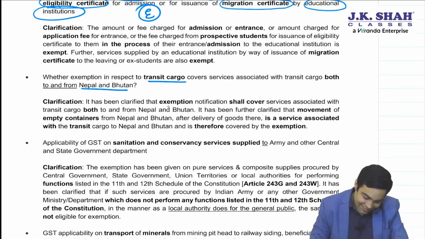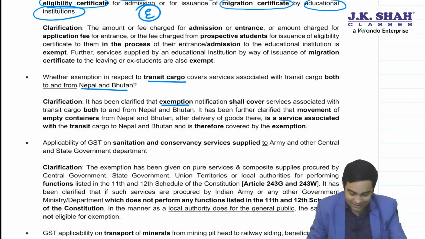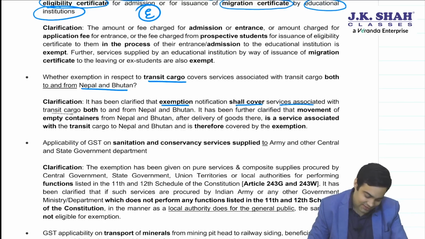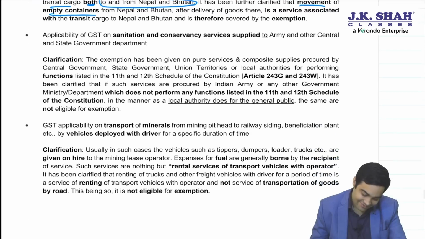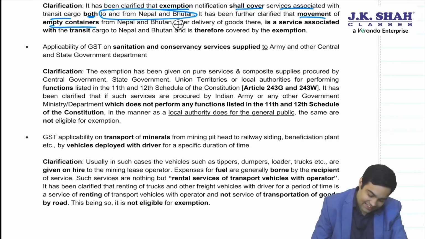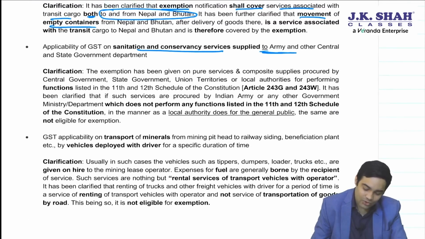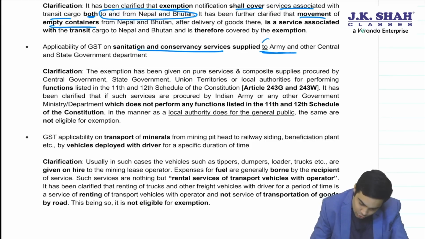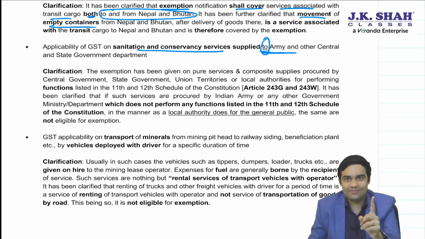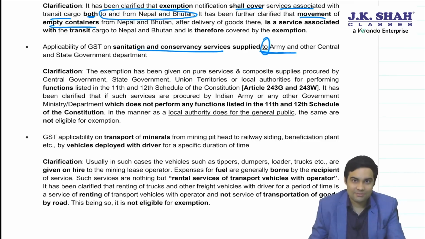Let's see. It has been clarified that exemption notification shall cover services associated with transit cargo both to and from Nepal and Bhutan. In fact, movement of empty cargo containers will also enjoy an exemption. Okay. Then there is sanitation and conservancy services supplied to army and other central government and state government department. Remember, to government is taxable. By government enjoys an exemption. To government will be liable to GST.